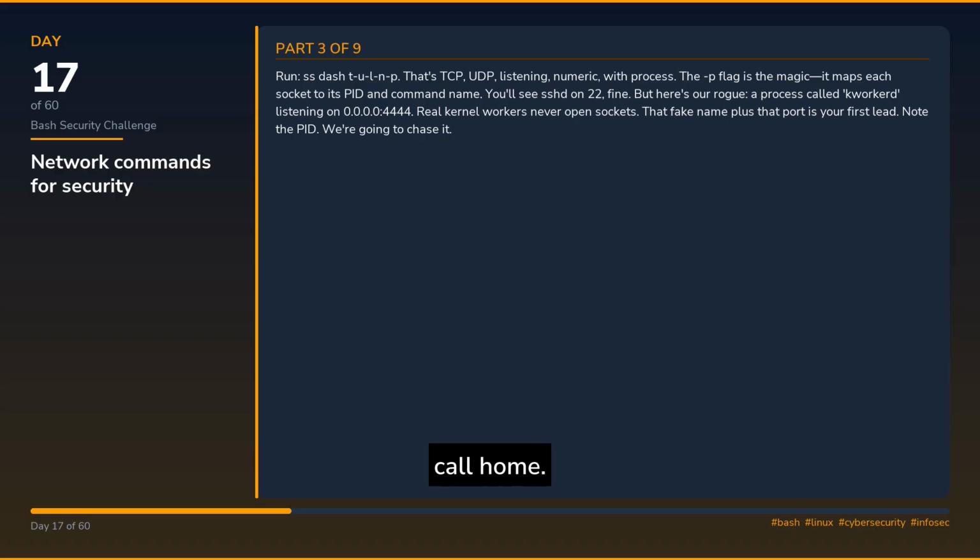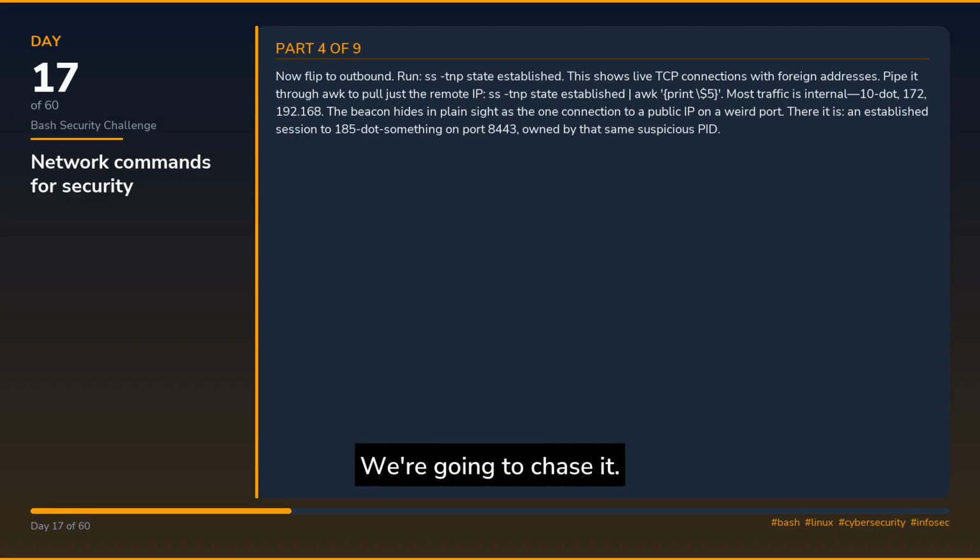You'll see sshd on 22, fine. But here's our rogue, a process called quirkered listening on 0.0.0.0:4444. Real kernel workers never open sockets. That fake name plus that port is your first lead. Note the PID. We're going to chase it.